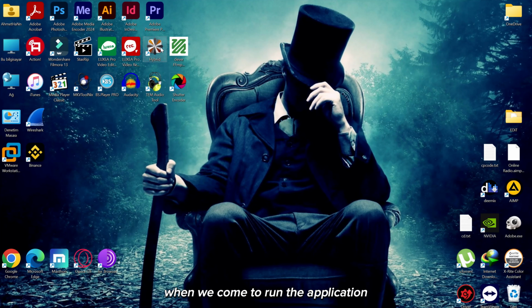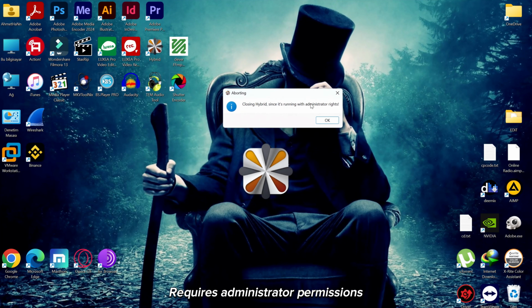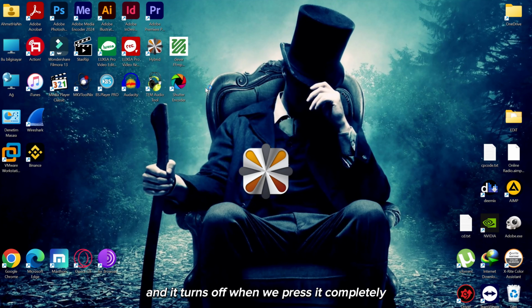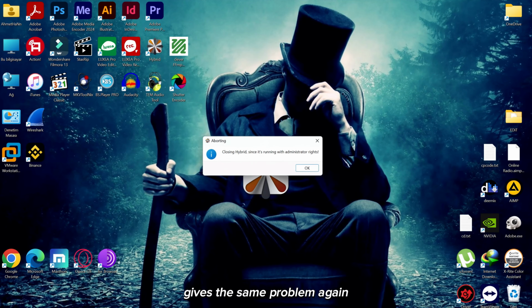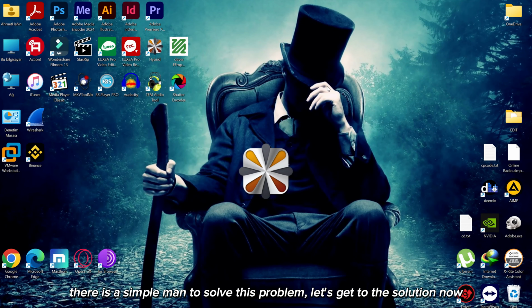When we run the application, it requires administrator permissions, or run as administrator, and it turns off completely when we press it. When we right-click and run as administrator, it gives the same problem again. There is a simple way to solve this problem. Let's get to the solution now.